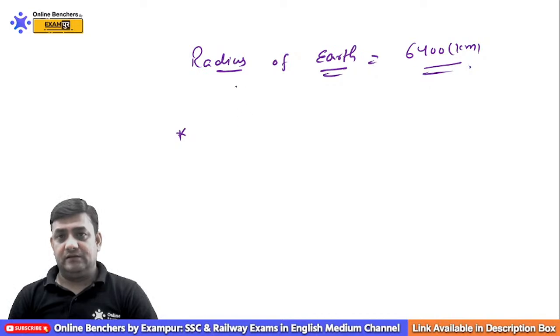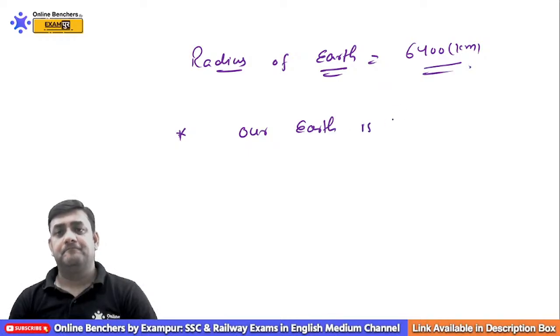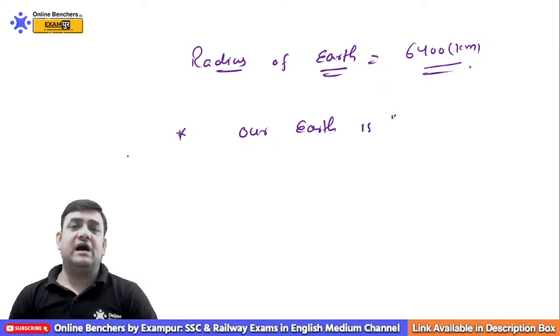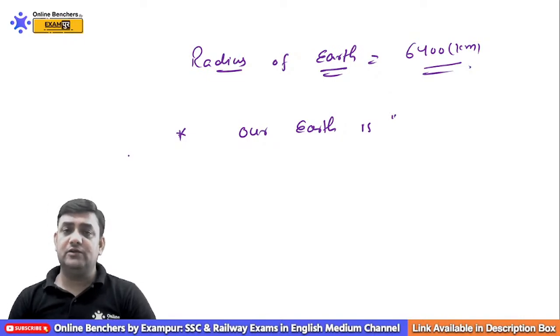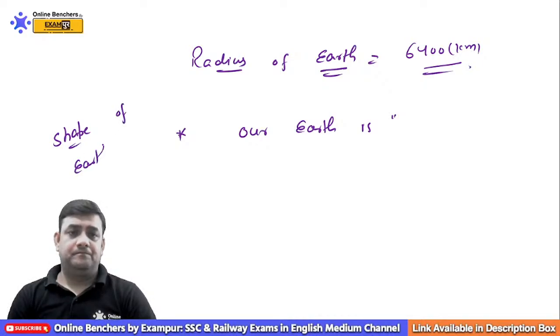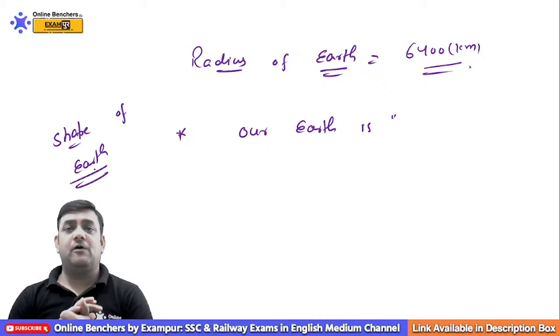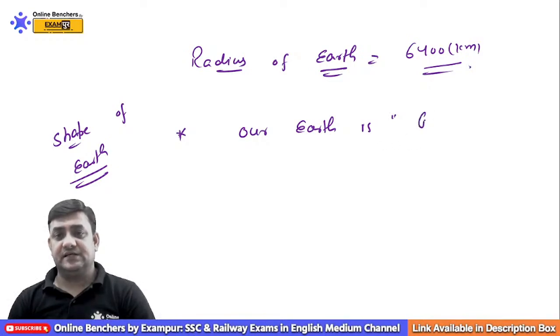Also remember one thing, that if anyone asks you, what is the shape of the Earth? Can you tell me the shape of Earth? You will say it's the geoid.